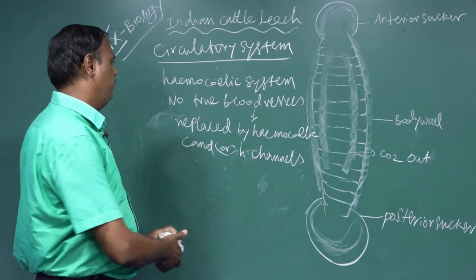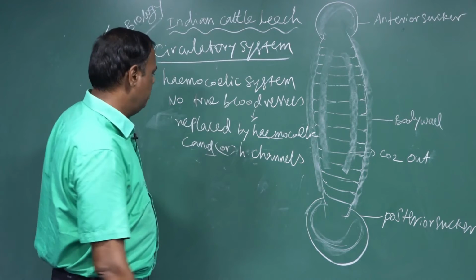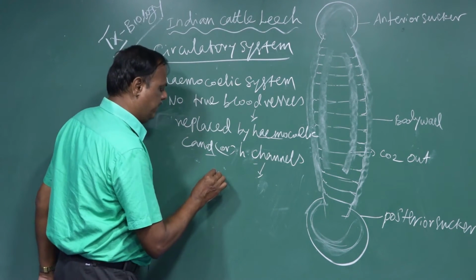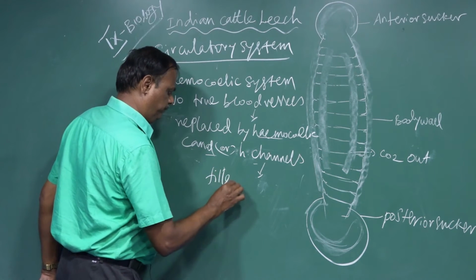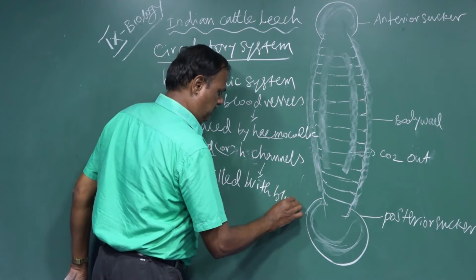The hemocoelic canals or channels are completely filled with blood.